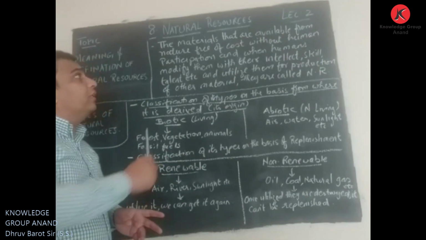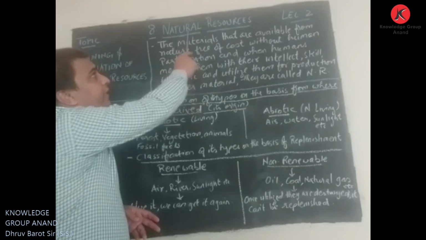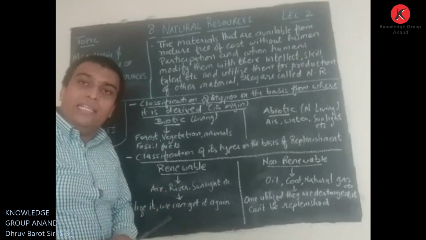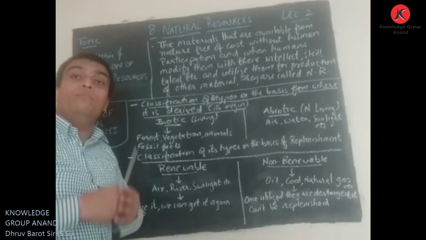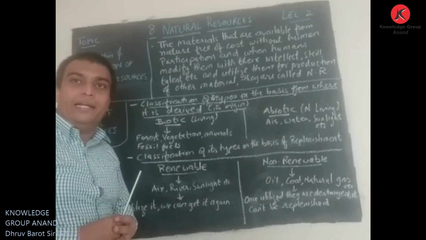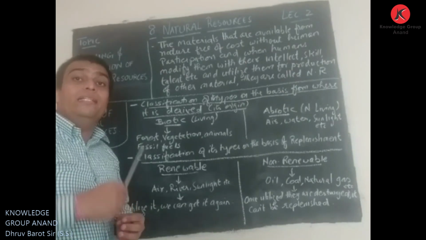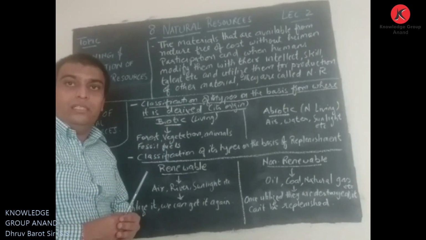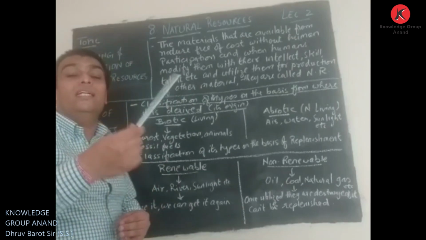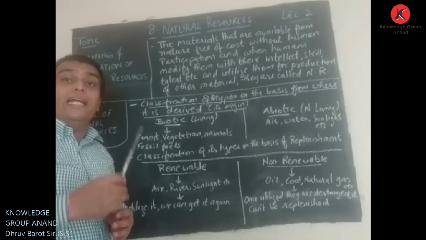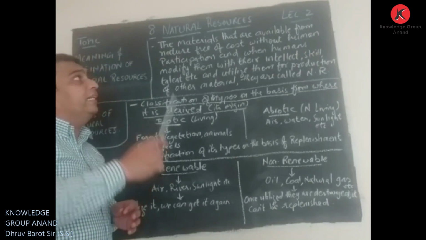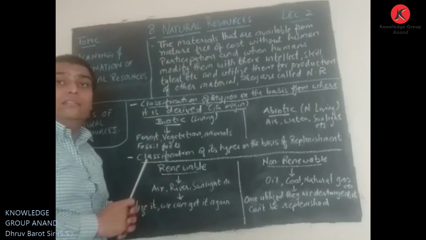If we combine both words, natural and resources, it means the material that we have obtained from nature without our effort, and when that material comes in our use and fulfills some or the other need of ours, it becomes a resource. As it is available naturally, we call it a natural resource.